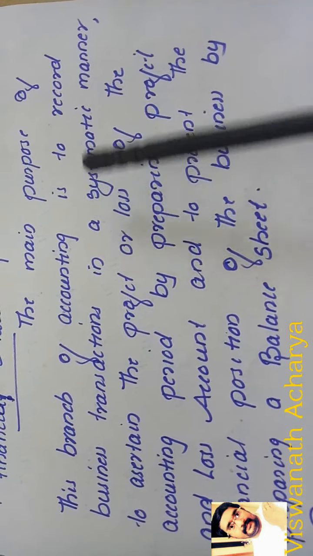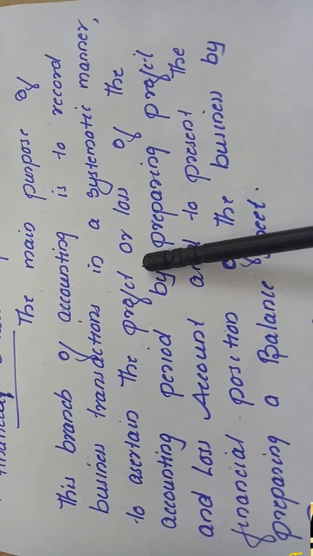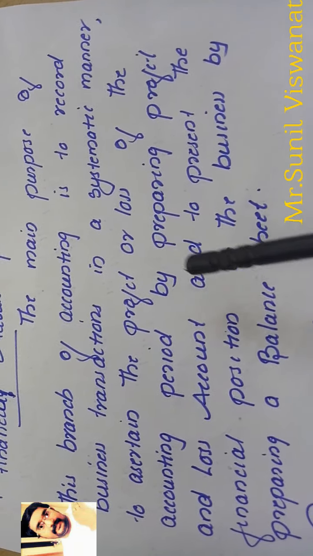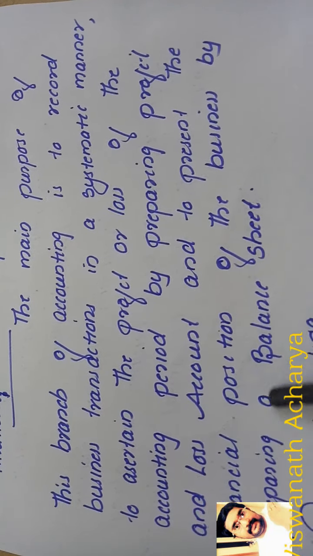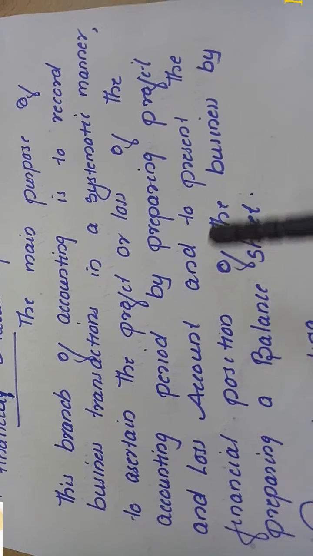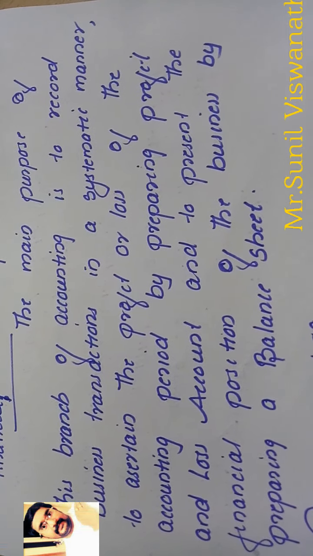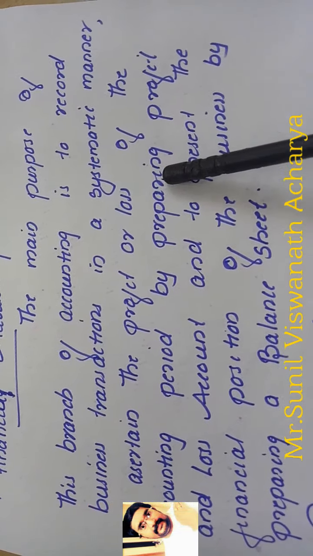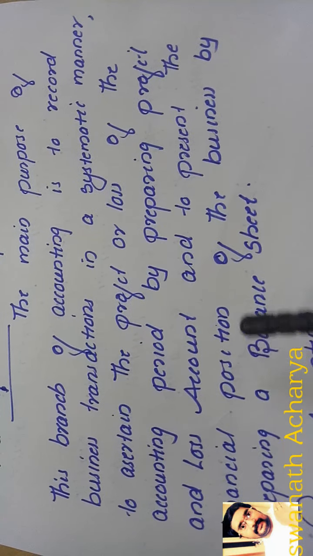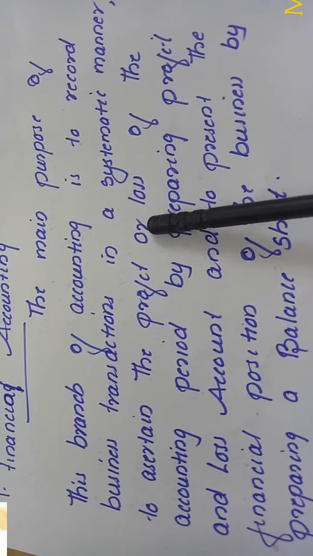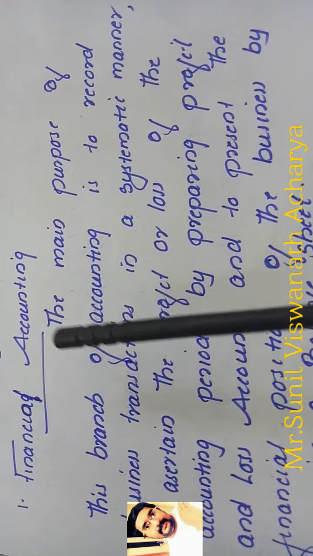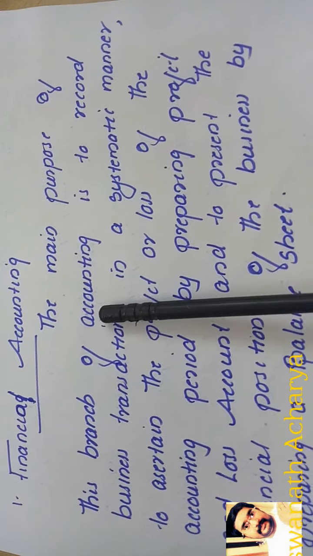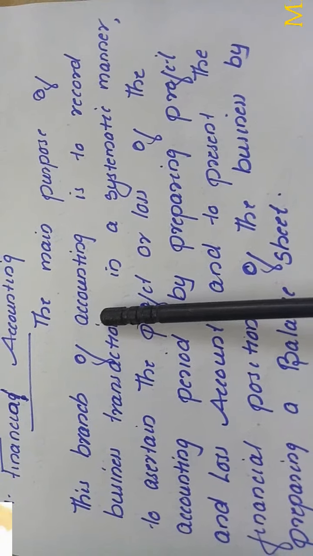From the recordings in the books, we prepare the balance sheet and profit and loss account to know the profit or loss as well as the financial position of the business. Financial accounting is what we are going to study in the 11th standard syllabus.